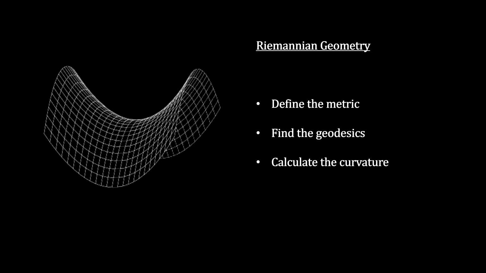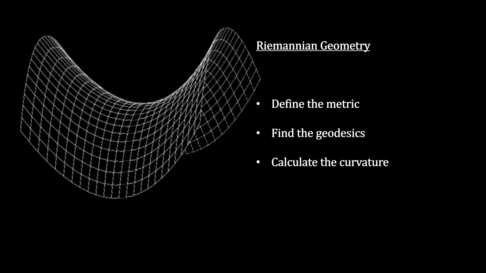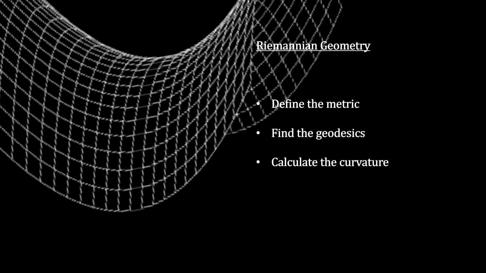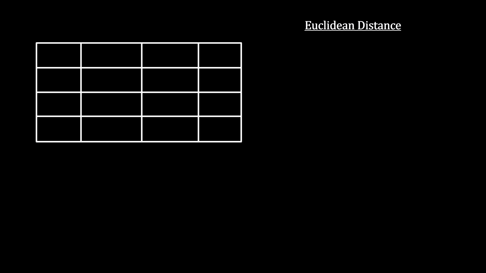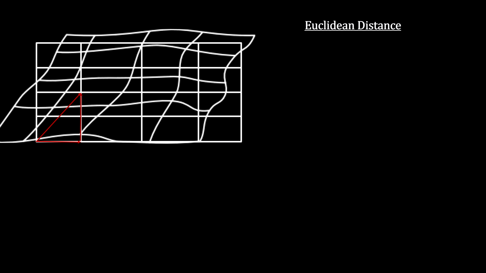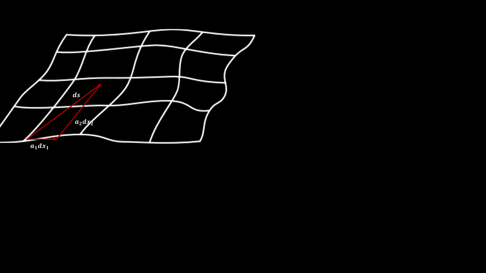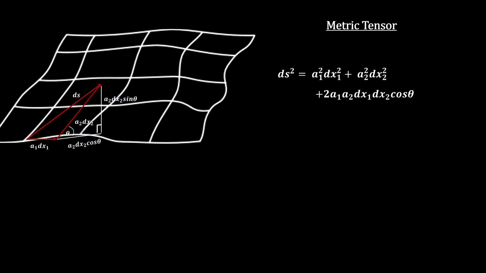These spaces are smooth. By that I mean there are no abrupt changes. Given that, we can always zoom into a curved space to the point that the small piece we are looking at is flat. And in flat space, distance between any 2 points is defined by the Pythagorean theorem. We then generalize by adding coefficients to take into consideration the different scales for lines in different directions and the fact that the lines no longer cross to form right angles. This is called a metric tensor.